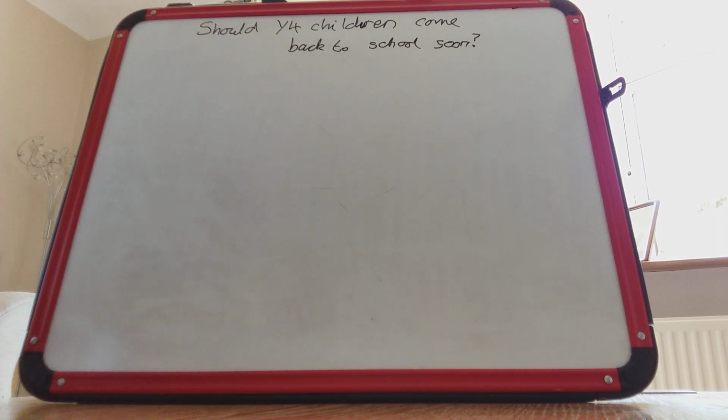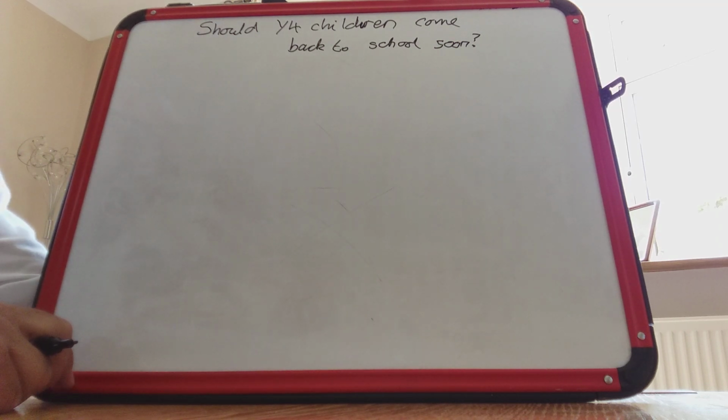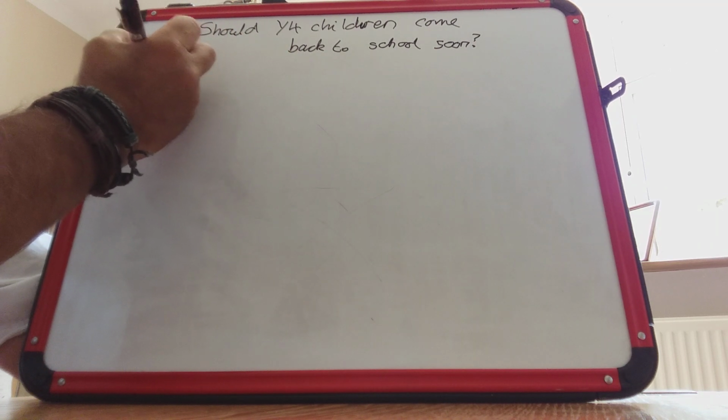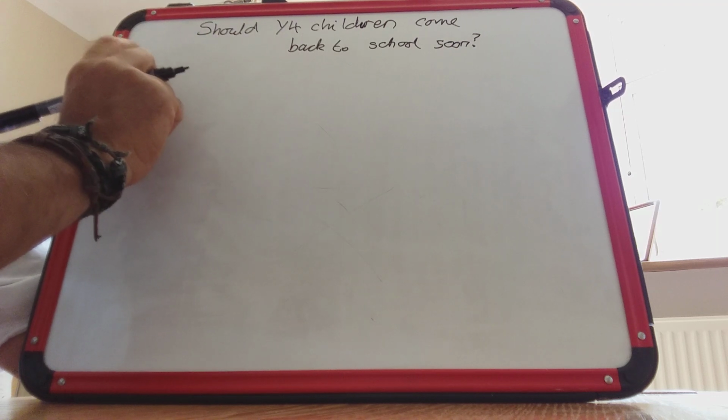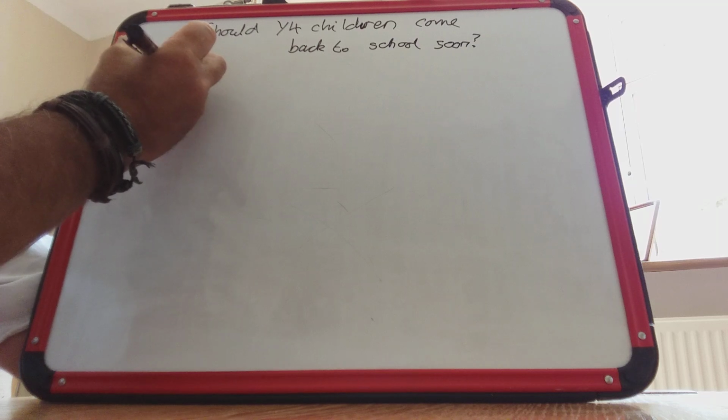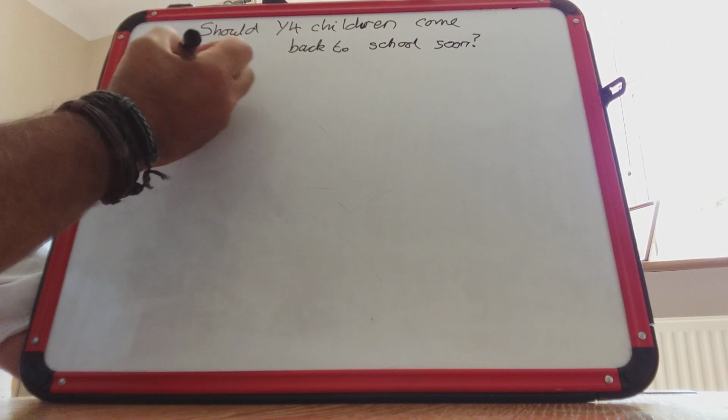Okay, so we'll start with the introduction. Now, if you remember from the last few lessons, the introduction is usually maybe 1 or 2 sentences at the most. So I'm going to say something like, lots of people have been talking about, because that's always a very good way to start an argument.